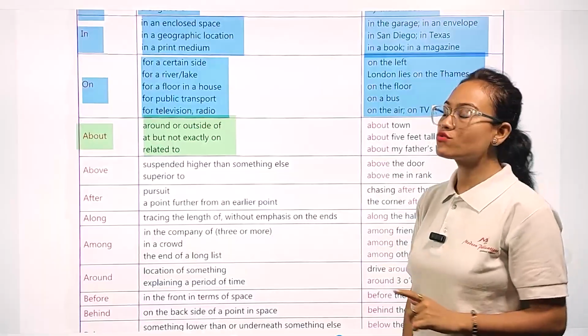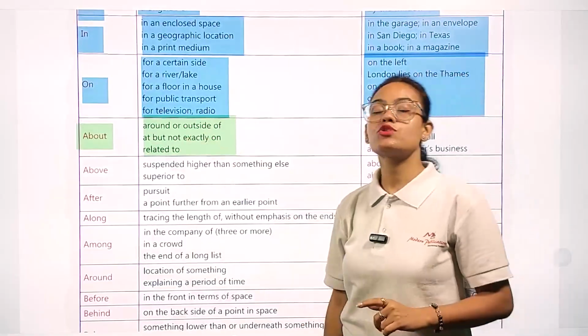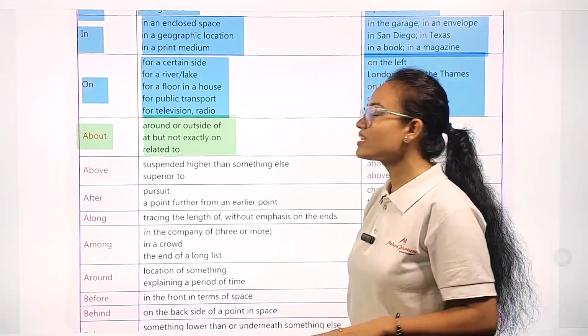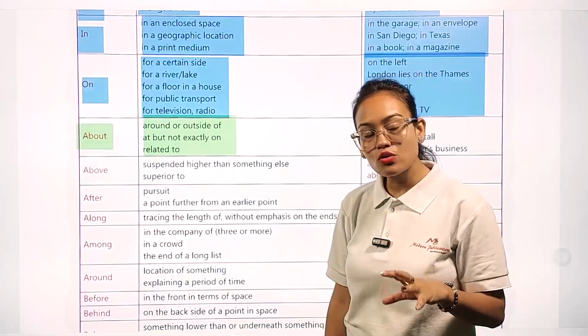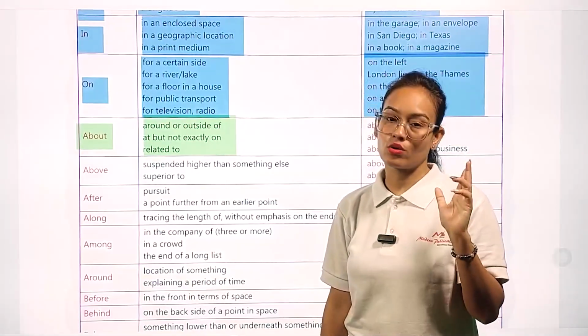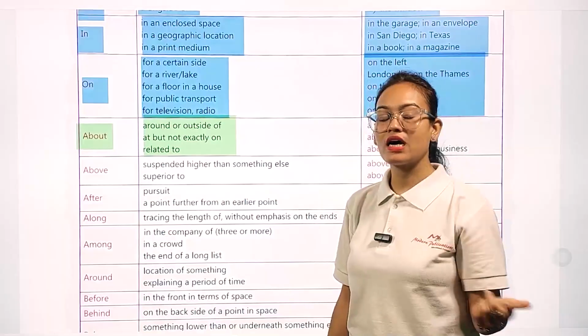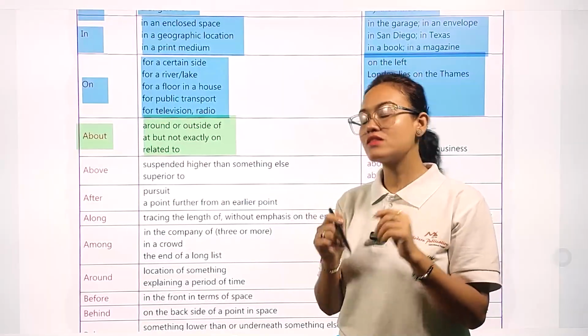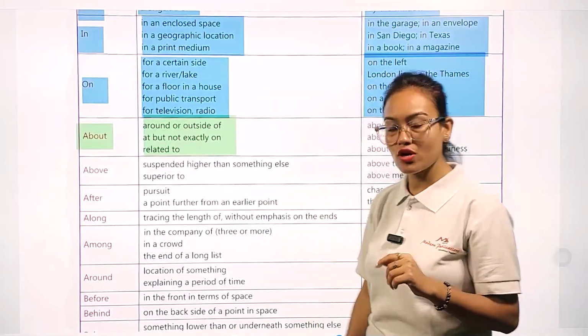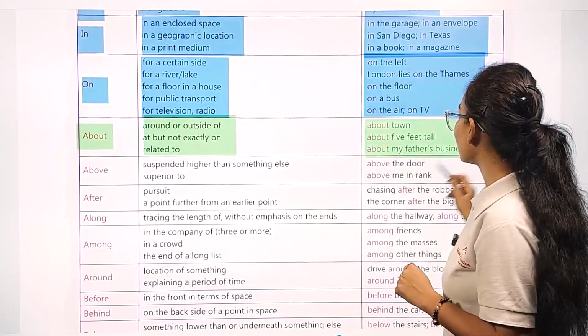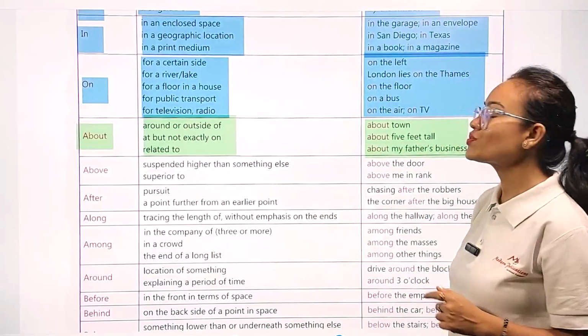So my dear student, we are going to use the preposition about whenever we know the place but we don't know the exact location. We know the around area, we know the surrounding area, so in this case we use about. Example, you can see about town, about 5 feet tall, about my father's business.